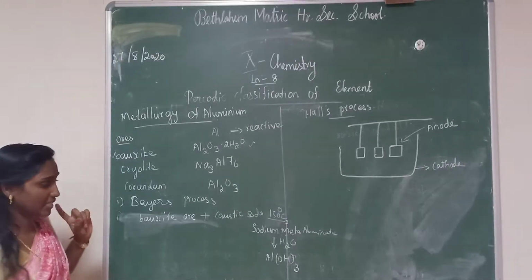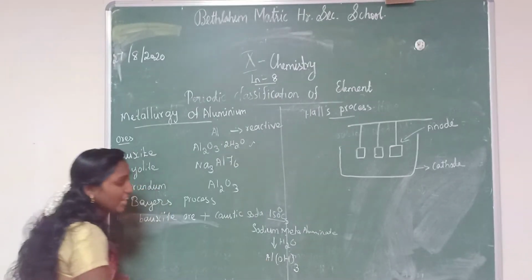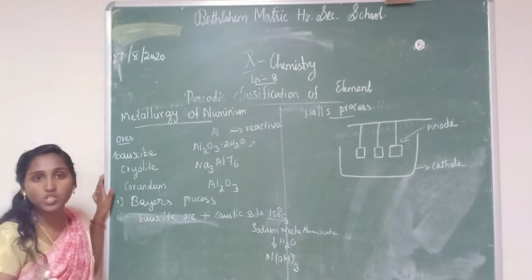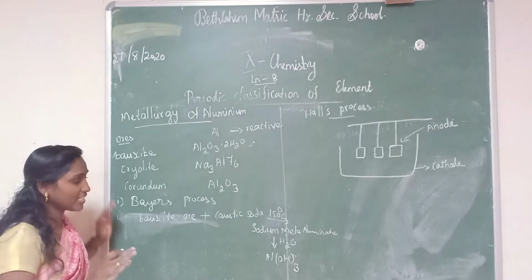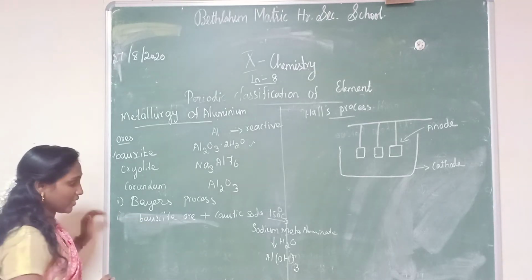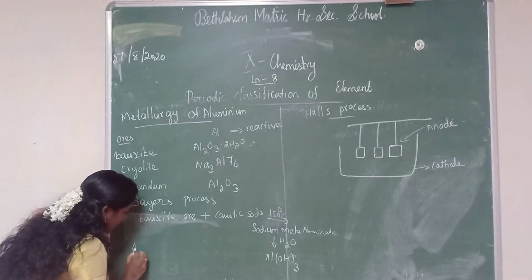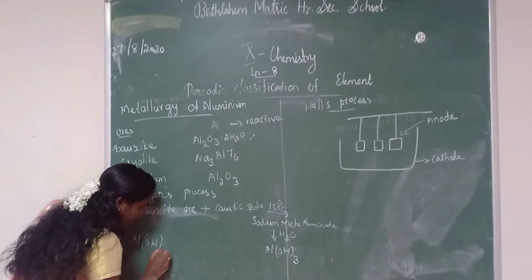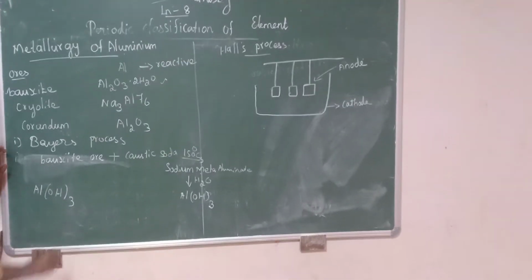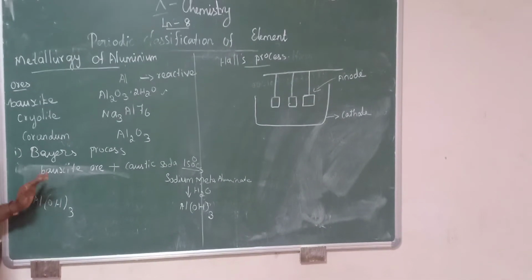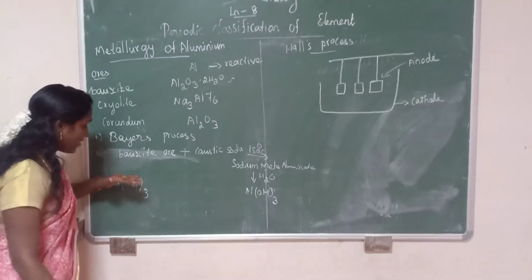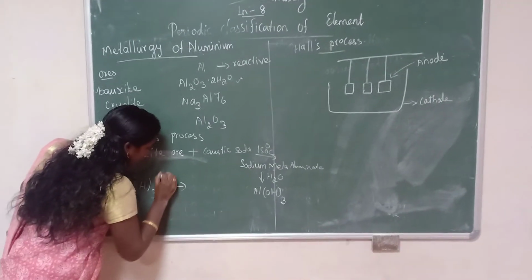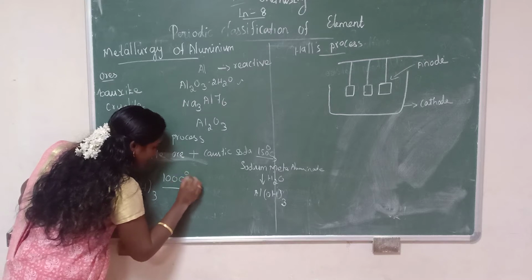And one more step is that we should take this aluminium hydroxide. This aluminium hydroxide is a precipitate, a white color precipitate. We have to take this aluminium hydroxide and filter it. Again, wash it, and dry it at 1000 degrees Celsius.